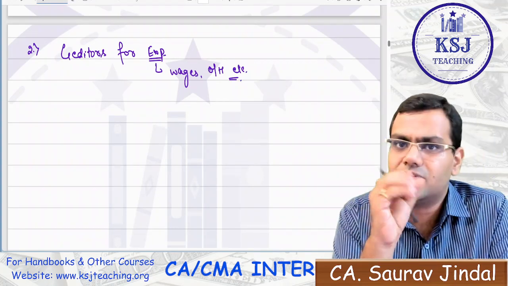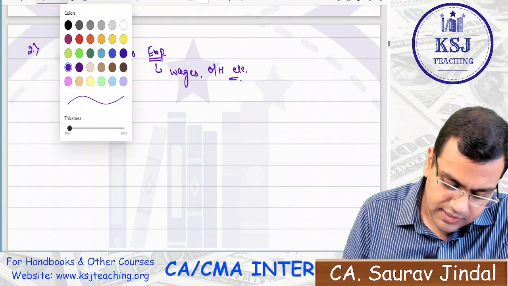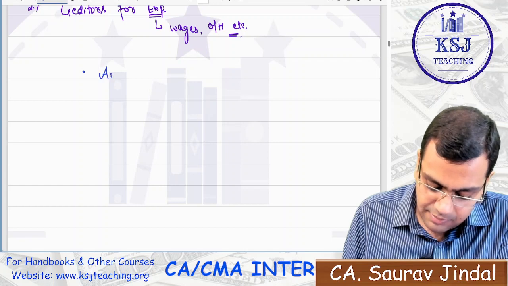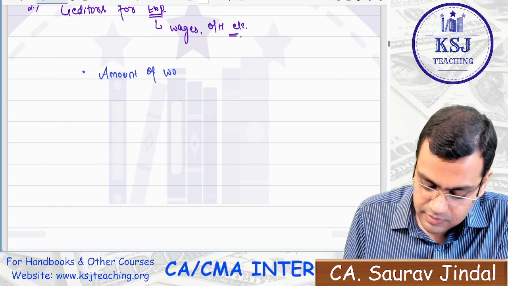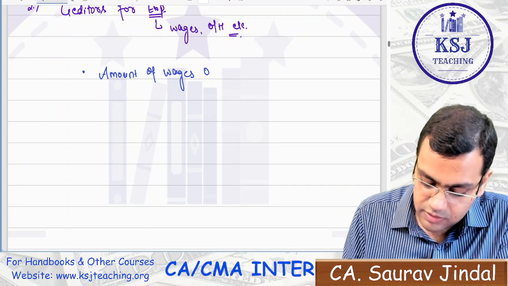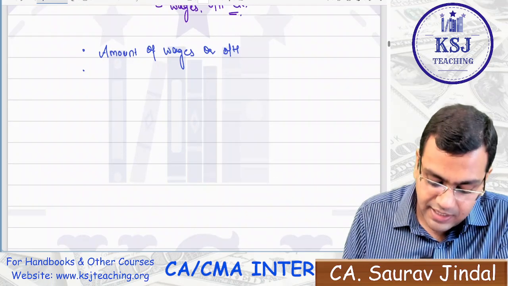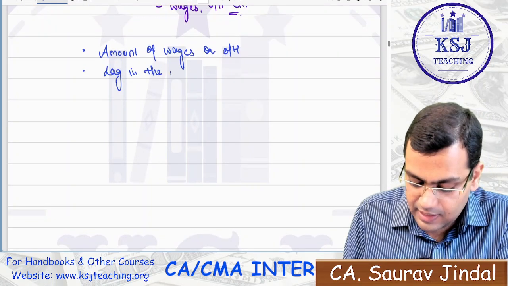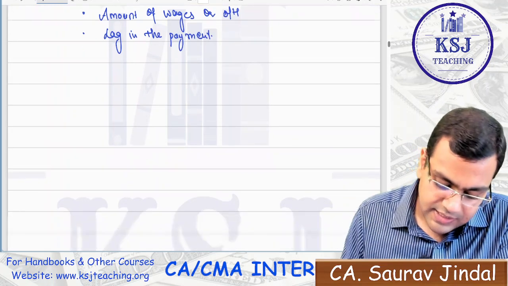Is there any investment that is involved here, sir? Is there any investment? Yes, sir. What is the investment here? Amount invested is the amount of expenses, amount of wages or overheads, right? Now, what is the period here? The period is the lag in the payment. What is this lag in the payment?